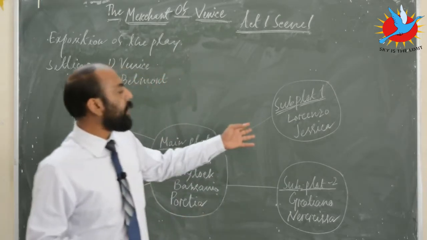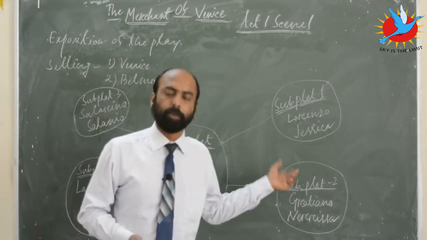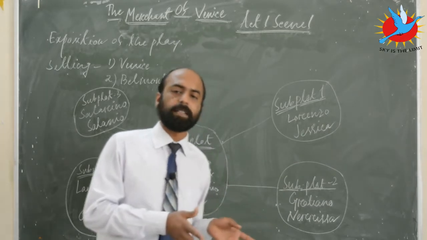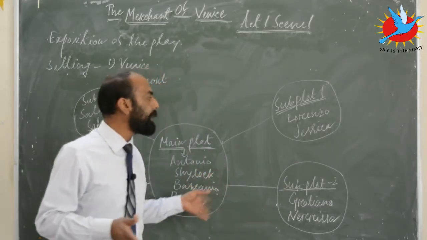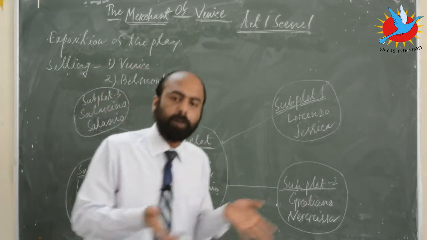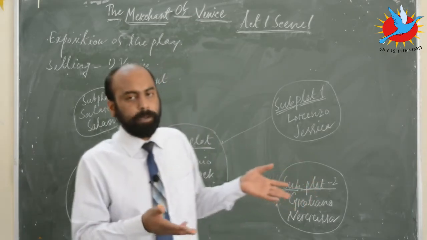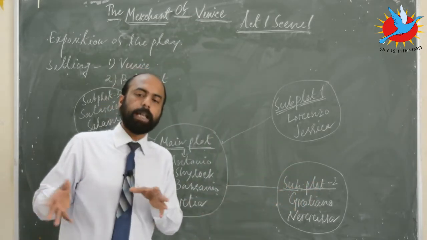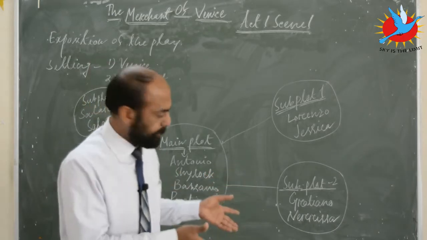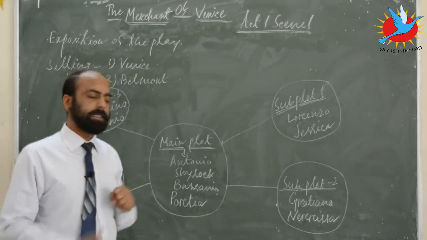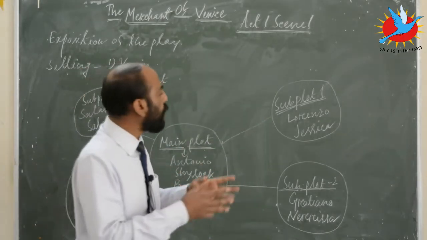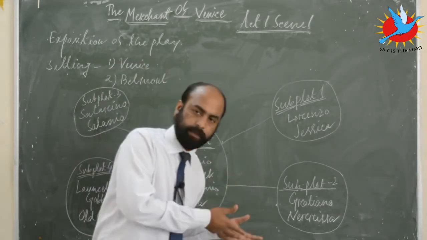It also involves Shylock's daughter Jessica. Both of them fall in love with each other, and at a particular point of time, Lorenzo and Jessica elope together, and while eloping, Jessica takes away all the wealth, jewelry, and valuables from her father. So Lorenzo and Jessica together constitute subplot number 1.